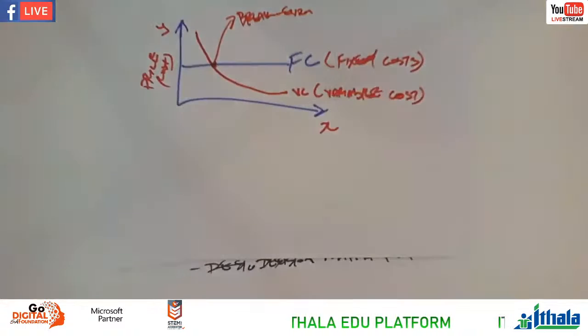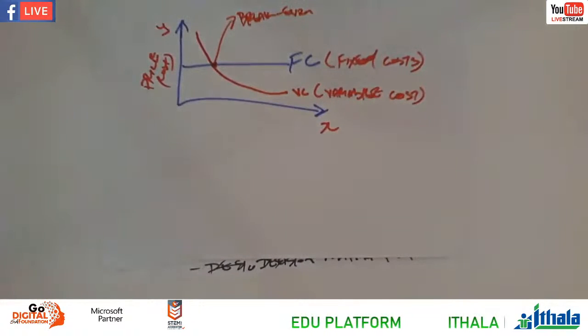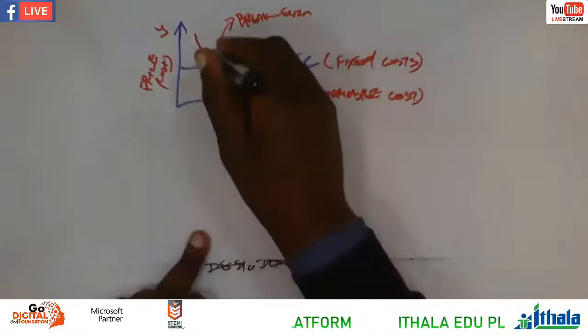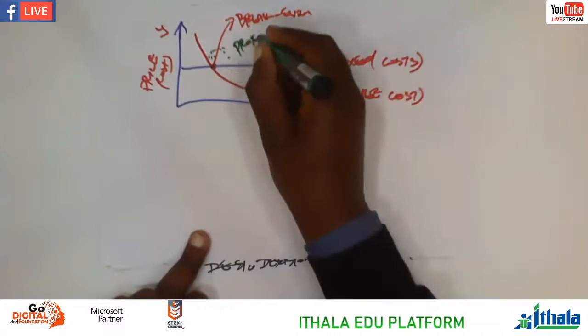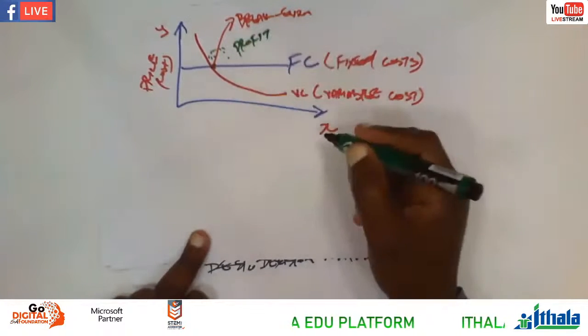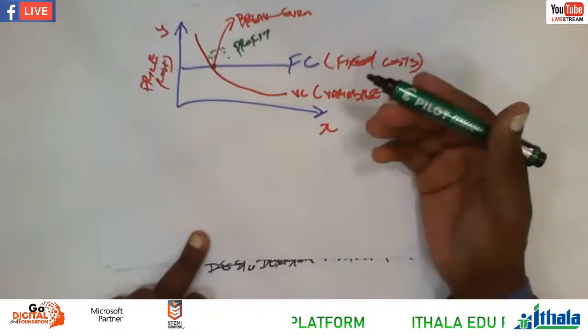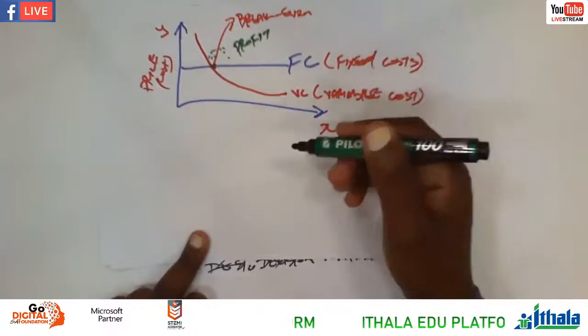So what does that mean? It simply means that above this break-even point, the business is making a profit. If we produce more than the break-even point, we are making a profit.